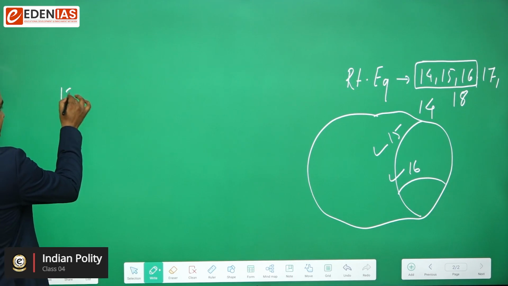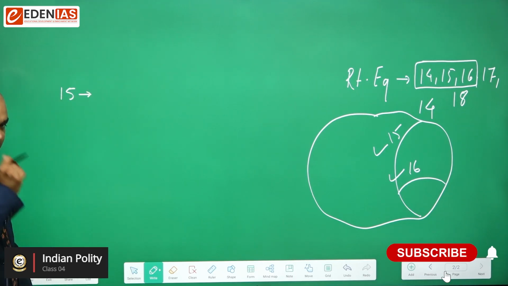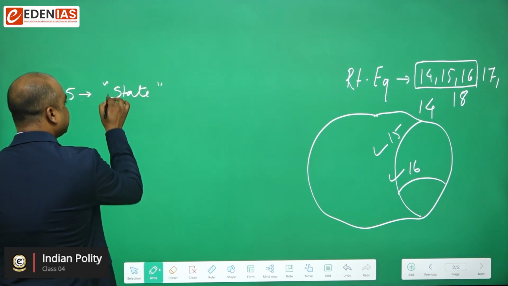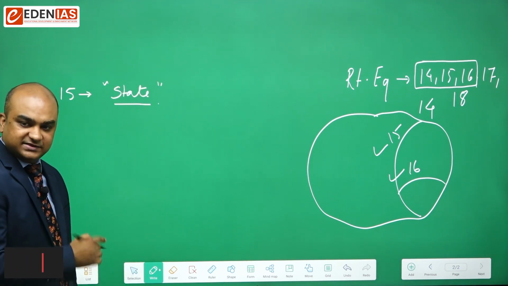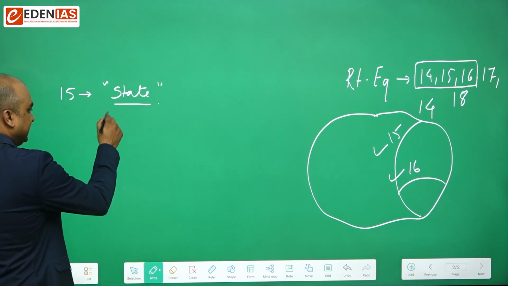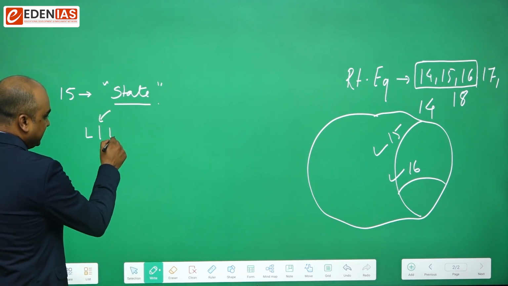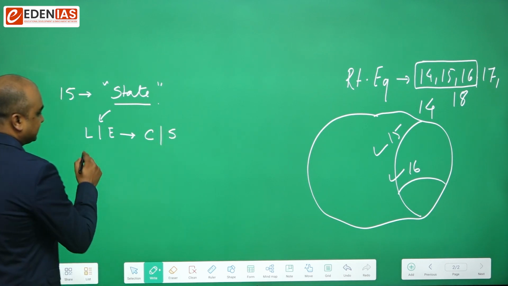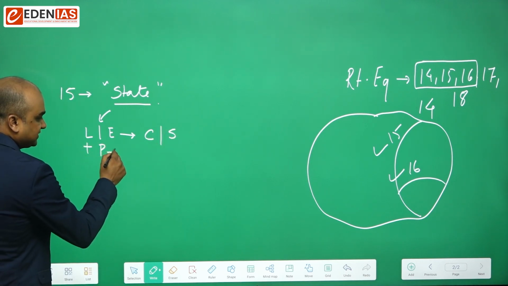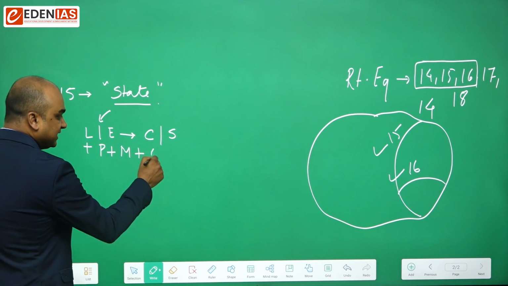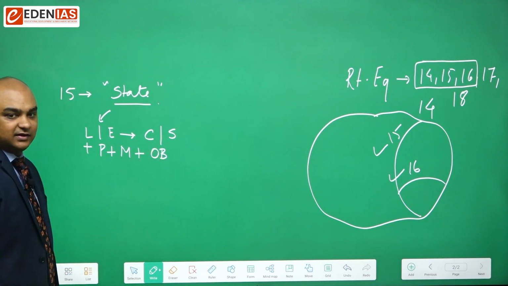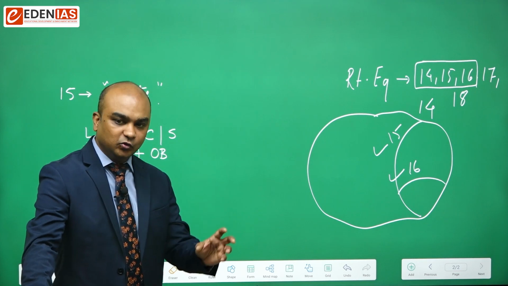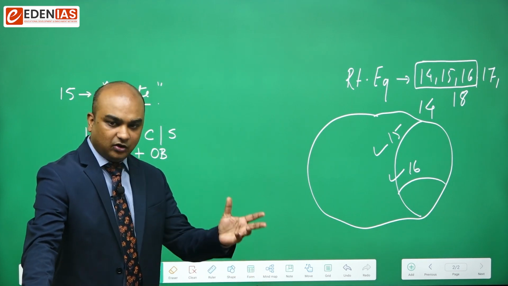Article 15 simply says that the state shall not discriminate. And when I use the term state, what does it include? It includes the legislative and the executive organs of the center as well as the states, plus the panchayats, plus municipality, plus other bodies. Anybody which is entitled to make any kind of rule, regulation, bylaw, etc.